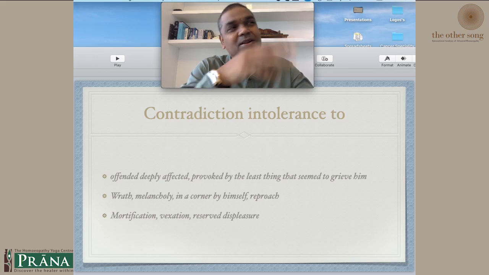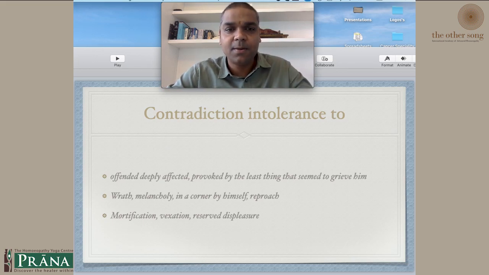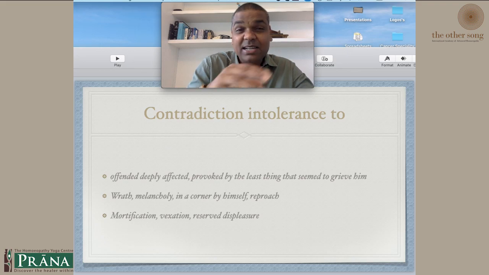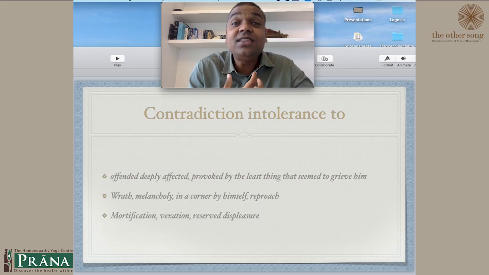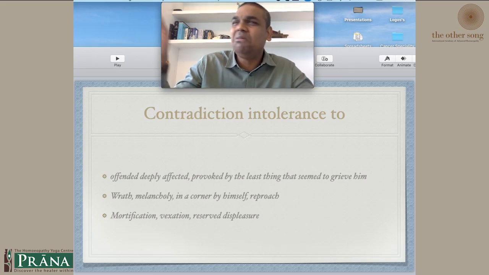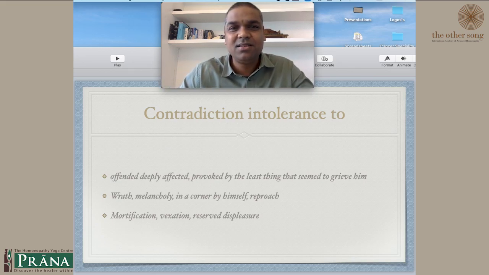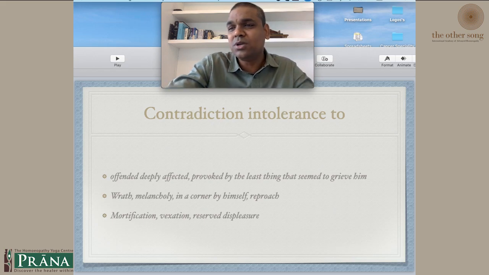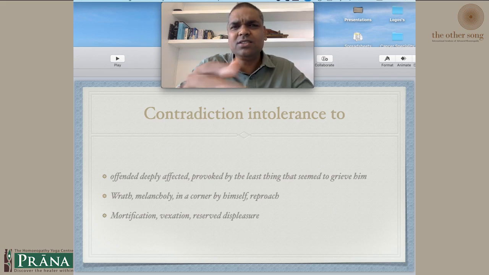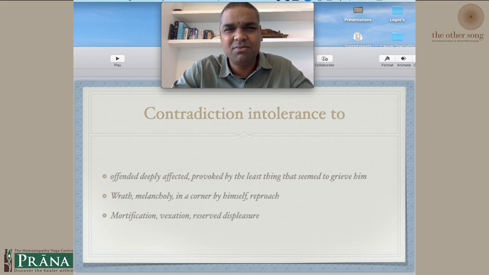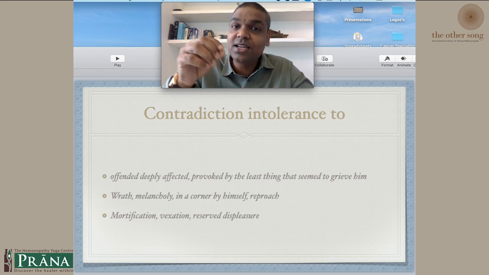Somebody says, not this plan, this plan. Okay, this, not this plan. This is what is insulting for them. This is what is devaluing them. You insulted me. What kind of plan is this? That's an insult to my work, to my planning, to everything that I put in for my effort. So much effort I put in. You have just brushed it off. So this is what contradiction intolerant to is.